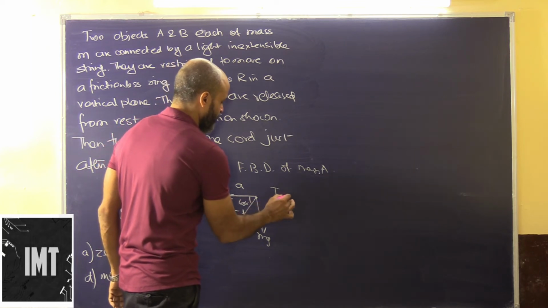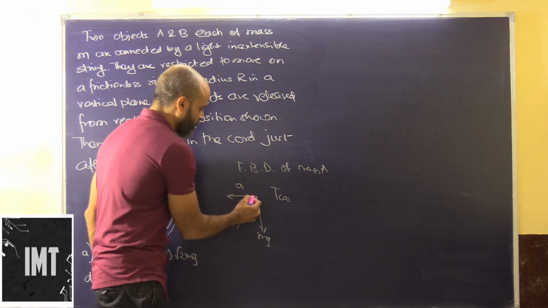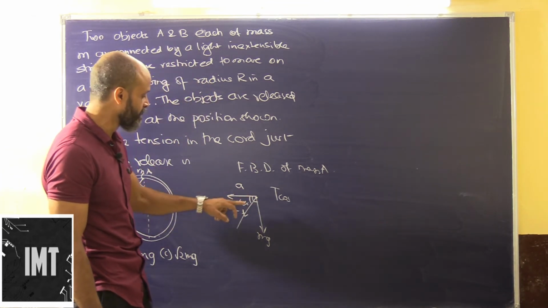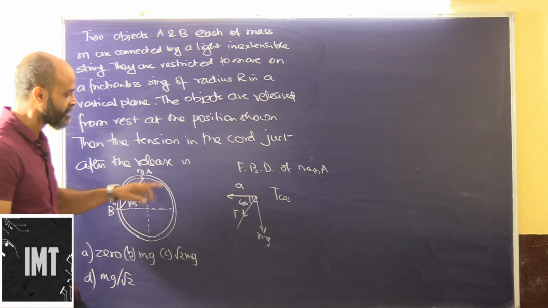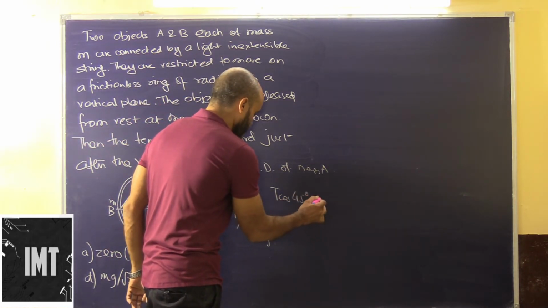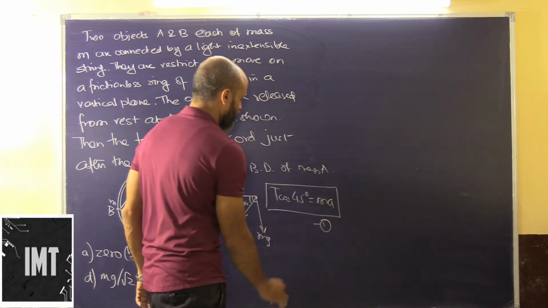cos 45, obviously this will not have a component this way because both have an angle of 90 degrees. So mg will not have a component in this direction. So the only motion that is happening for this mass along this direction just after it, okay. So this will be t cos 45 degree will be equal to ma. This will be for A, okay.